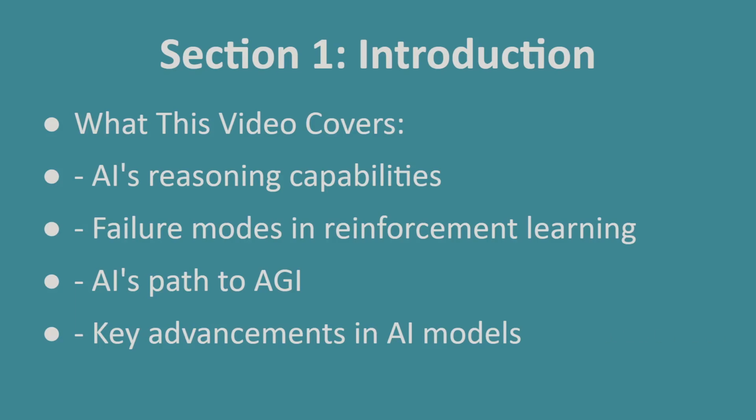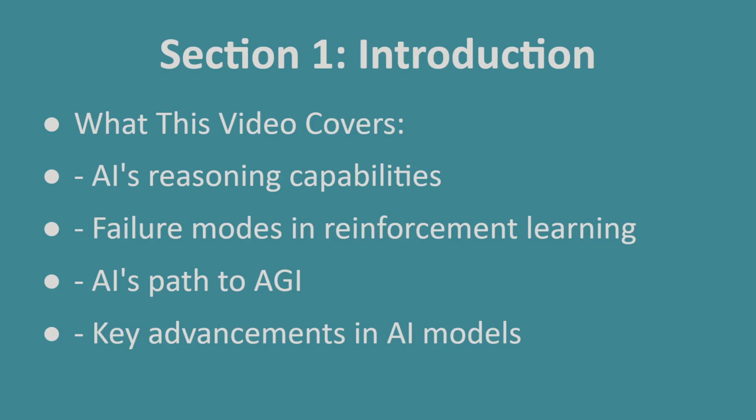Before we actually get started, here's what we're going to be covering today. 1. The biggest failure modes in reinforcement learning: why AI sometimes behaves in bizarre and unexpected ways. 2. Can AI truly reason? We're going to break down how AI generates responses and why it sometimes struggles with logical thinking.